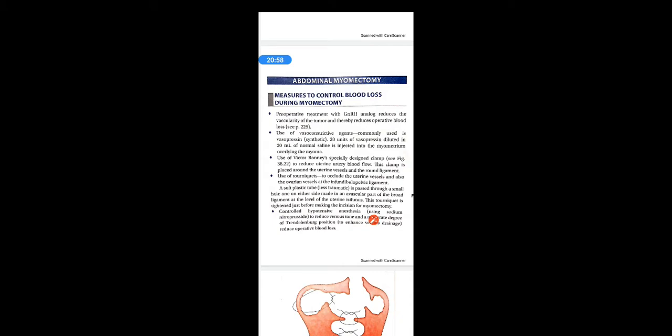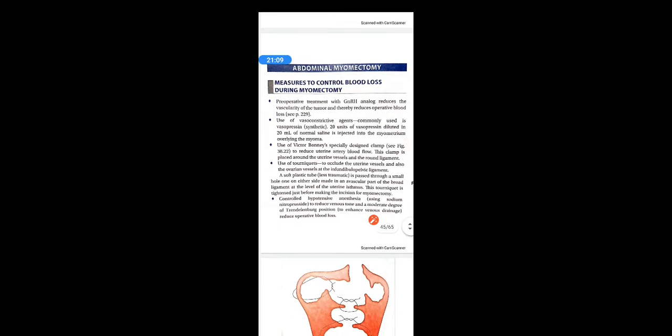So coming to the surgery or procedure of abdominal myomectomy, this is a laparotomy procedure. Laparotomy means we have to cut open the abdominal wall and perform the surgery. So coming to the procedure of this surgery, abdominal myomectomy. First, the measures to control blood loss during myomectomy. Before that, you have to go for certain pre-operative treatments to reduce the blood loss.